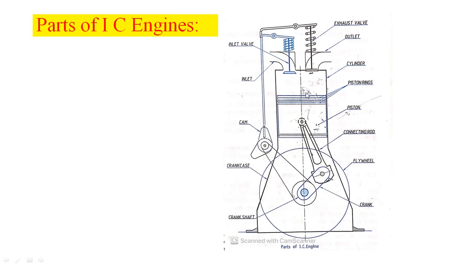So these are some of the important parts of the IC engine. One more component, as you see in this diagram, is the flywheel. The flywheel is a bigger wheel mounted on the crankshaft. The function of the flywheel is to maintain uniform torque or uniform motion of the engine when it is running, and it also stores energy.